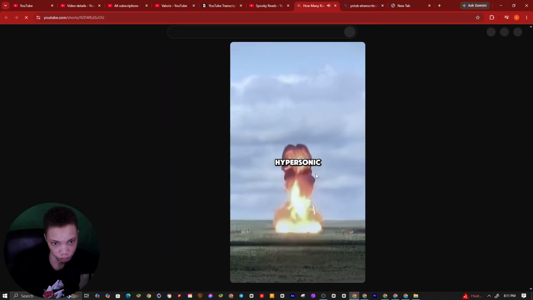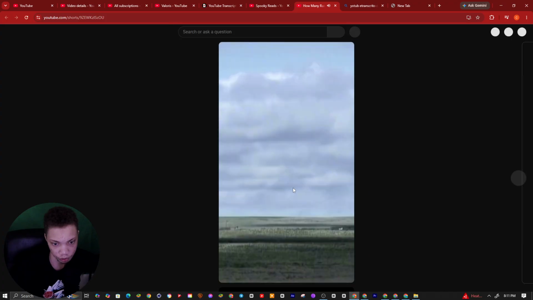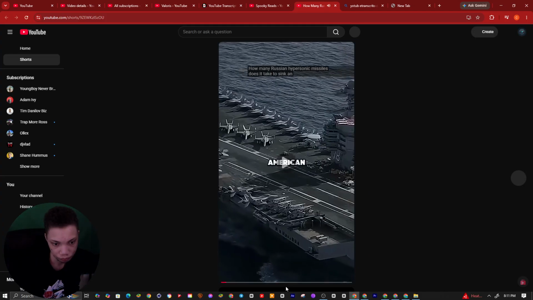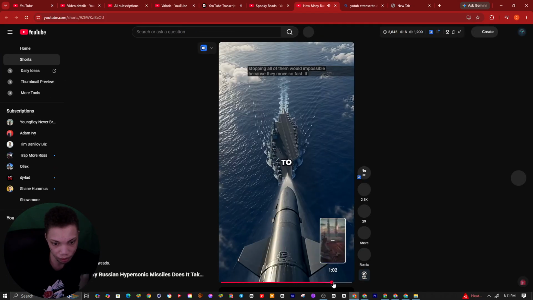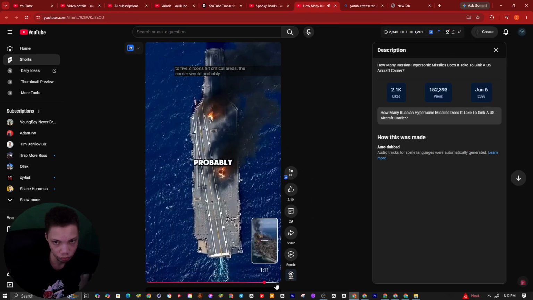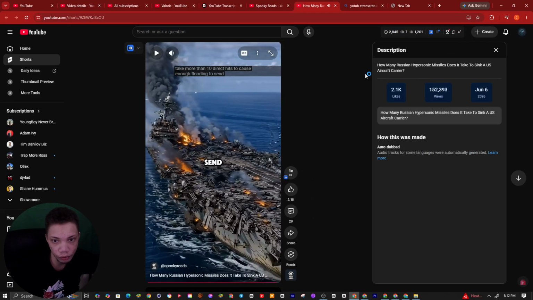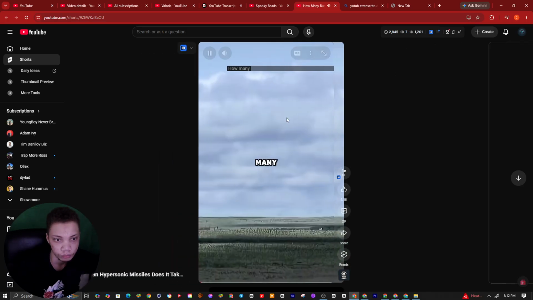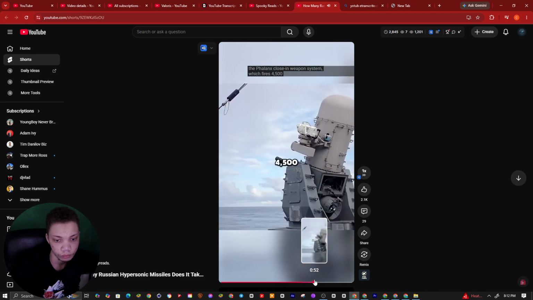How many Russian hypersonic missiles does it All right, so you guys can see, no hard take to edit, sink an American aircraft? sound effects, music, yeah. If even 3 to 5 zircons hit critical areas, the carrier would prompt flooding to send All right, so yeah, so wasn't luck at all, but yeah, so it to the bottom. How many Russian hypersonic missiles?